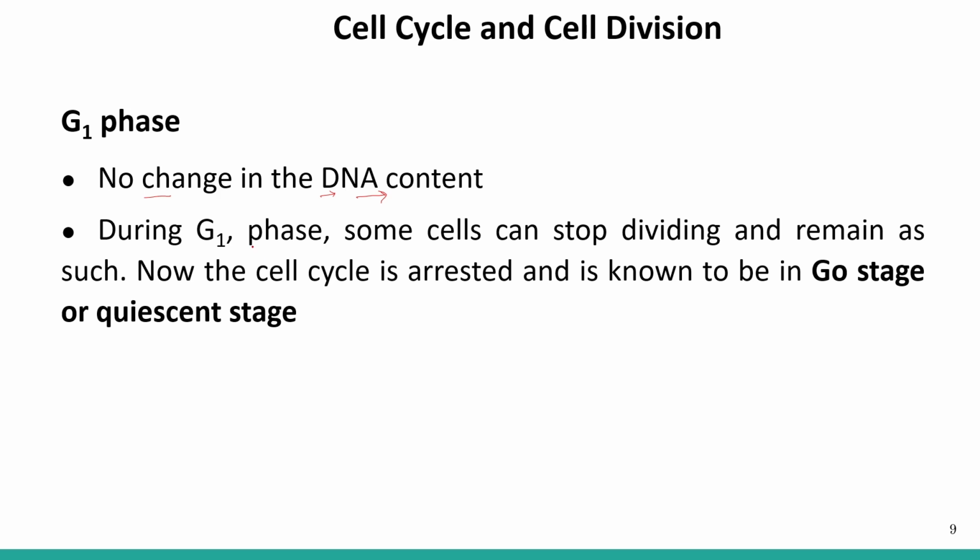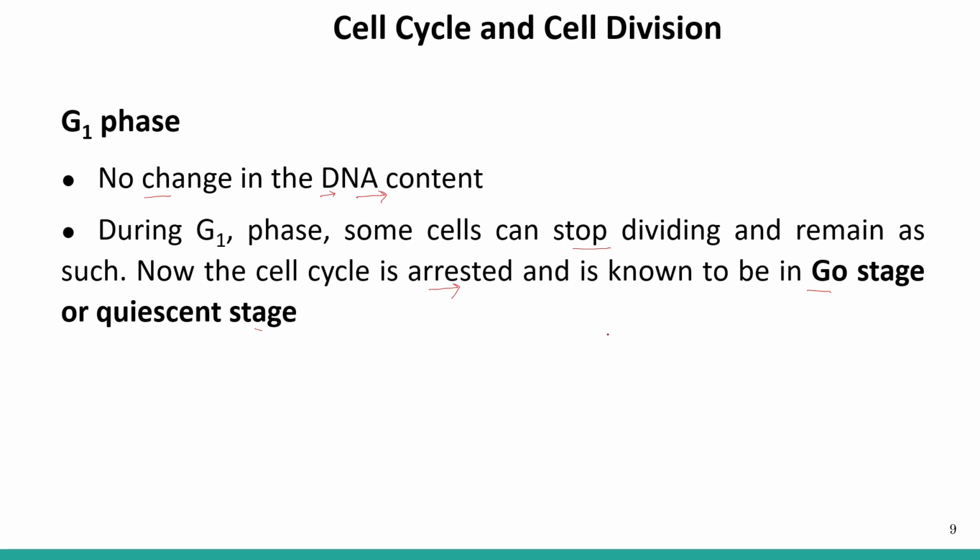Sometimes during the G1 phase, and this is a point to remember, some of the cells stop dividing and remain as such. They get arrested in the G1 phase of the cell cycle, and this stage is known as the G0 stage or the quiescent stage.